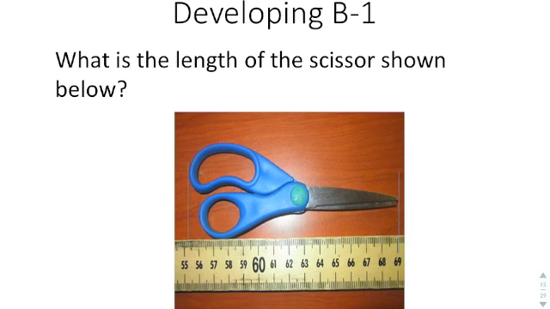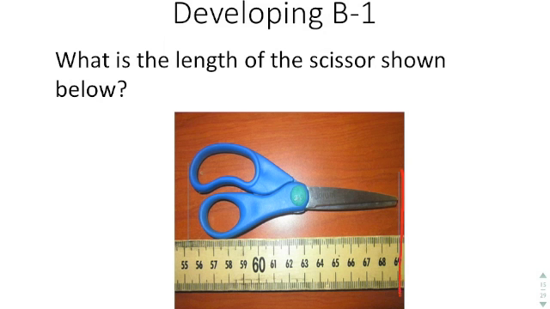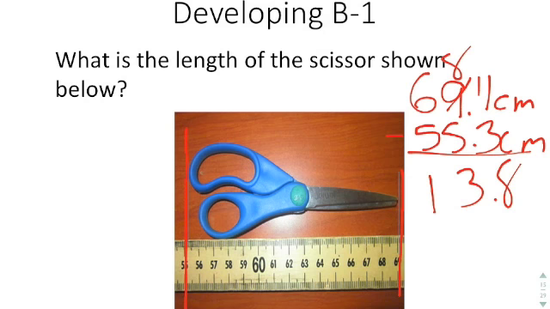Okay, in developing B1, it says what is the length of the scissors that is shown. If you see, there are lines here to help you visualize it, but it goes to about 69.1 centimeters, and right there you've got about 55.3 centimeters. So 69.1 centimeters minus 55.3 centimeters allows you to determine the length of the scissors. At this point you would just subtract, or get a calculator, and you end up with 13.8 centimeters.